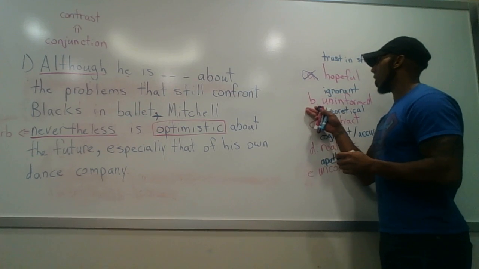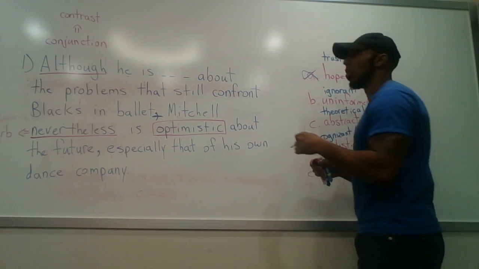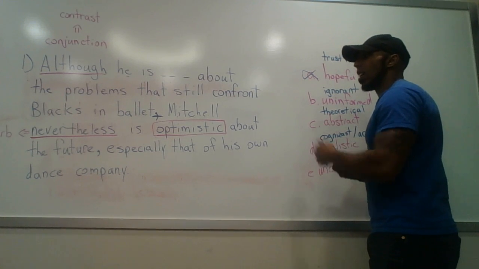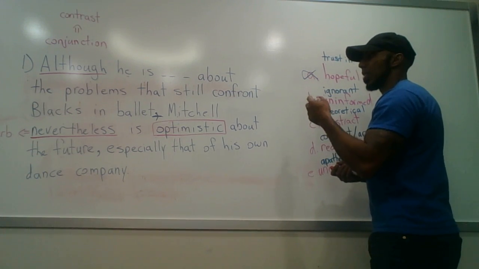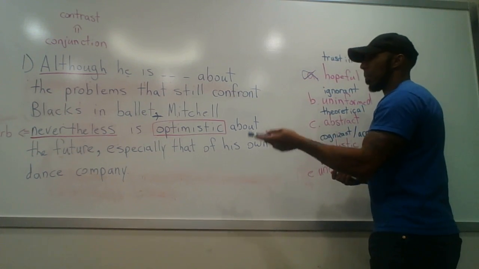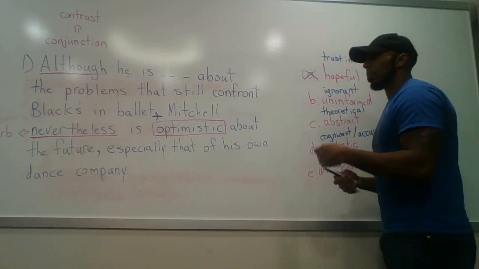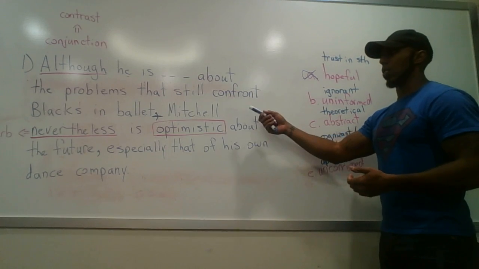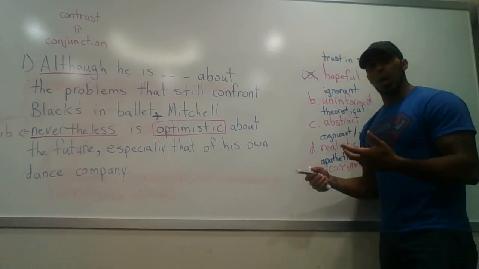Okay. The next one is B, uninformed. Let's just run it through. Although he is uninformed about the problems that still confront blacks in ballet, Mitchell nevertheless is optimistic about the future, especially that of his own dance company, right? Now, this doesn't make sense. He's ignorant about the problems that still confront blacks in ballet. Well, there's a problem with that.